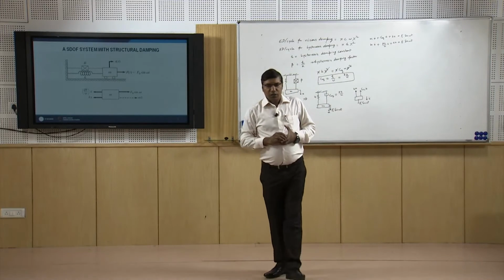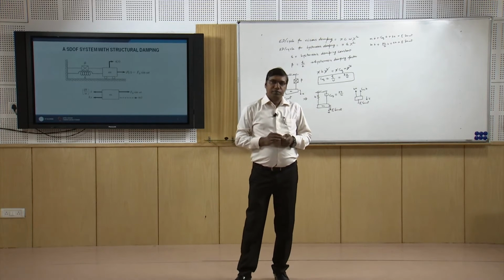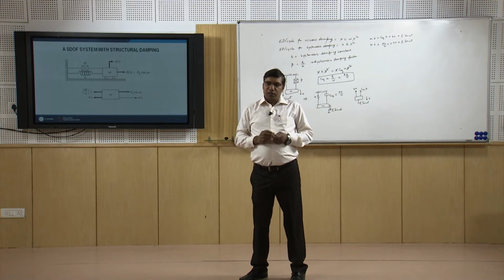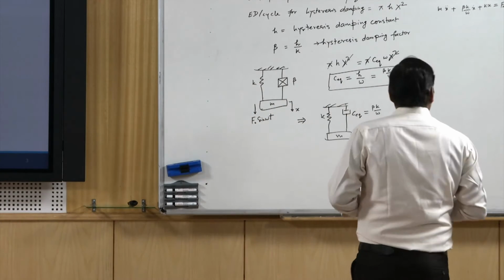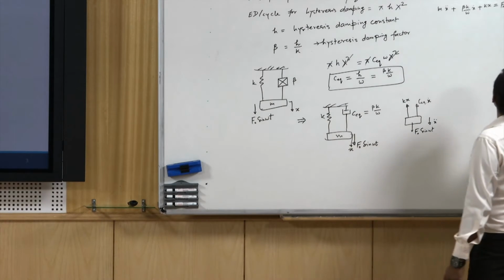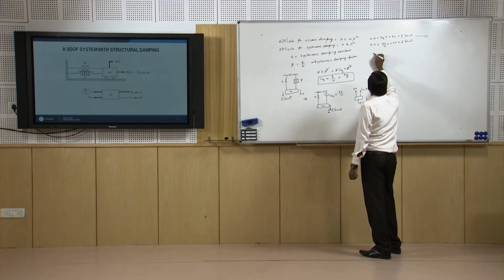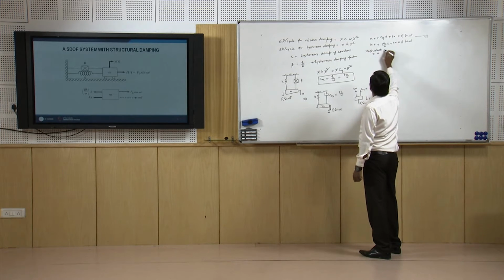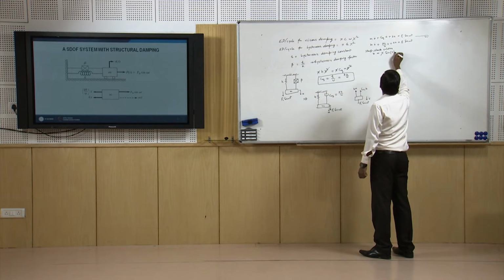For such a system with m, c and k, we have already found the response of the system. The solution of this equation, let's say equation 1, will be the steady state solution x equal to X sine omega t minus phi.